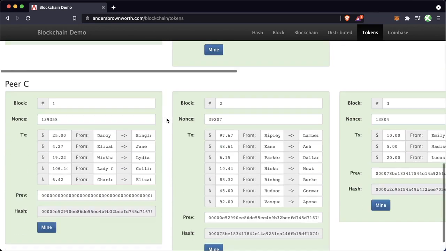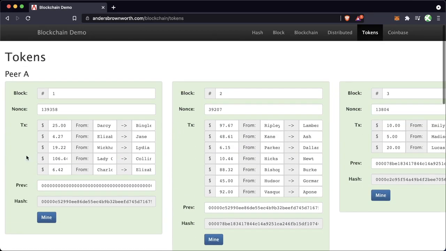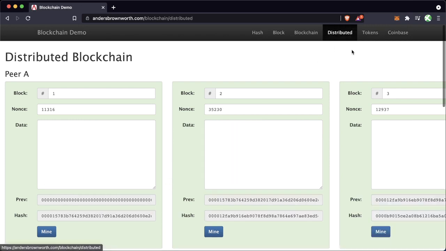with peer A, peer B, peer C, except the difference is instead of having this data section, we have this TX, this transaction section, right? And this represents all the transactions that are happening in this block, right? So we're sending $25 from Darcy to Bingley, $4.27 here, 1922, right? And it's the exact same thing. So all these transactions are going to get hashed